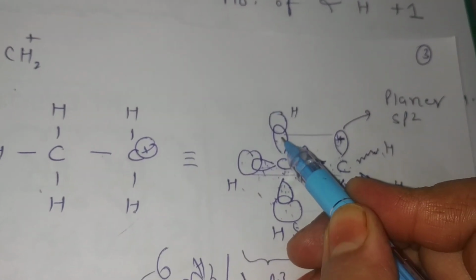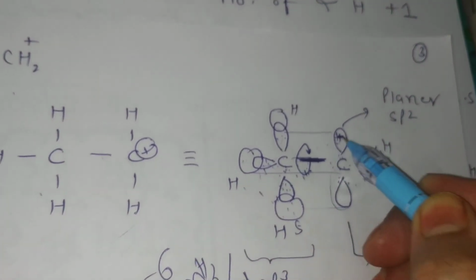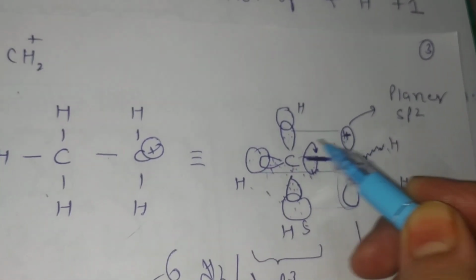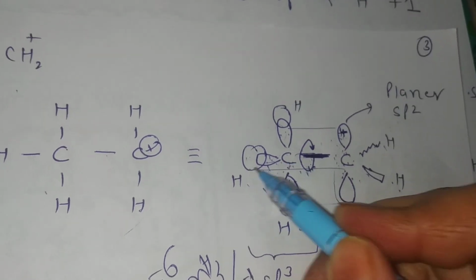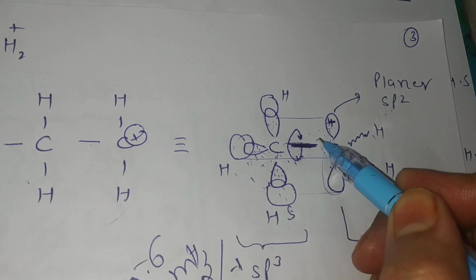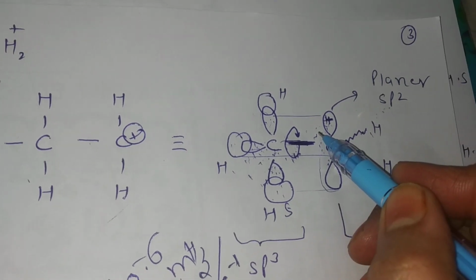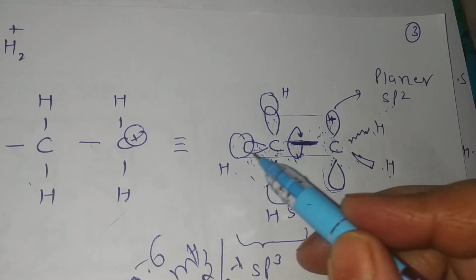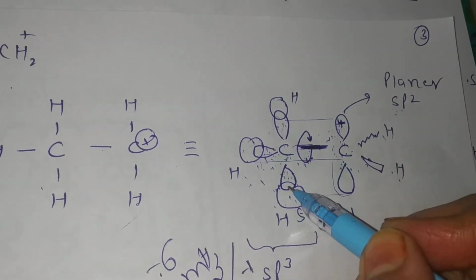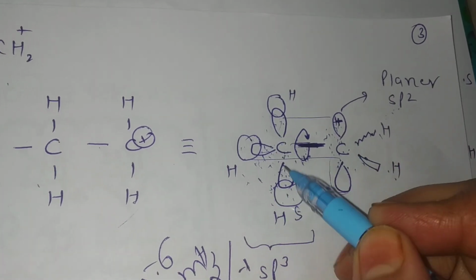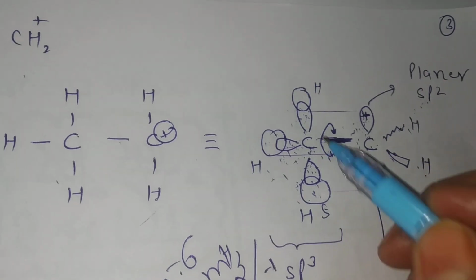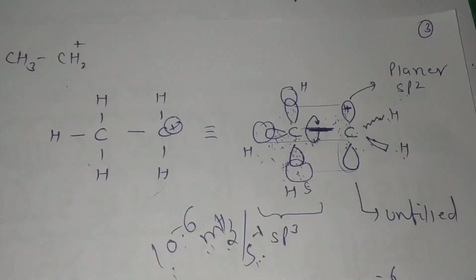First this bond interacts with the vacant orbital, and after this the second C-H bond interacts during rotation. Thus all these 3 sigma bonds interact one after the other. All the sigma bond sp3 hybridized orbitals interact one after the other, like this.